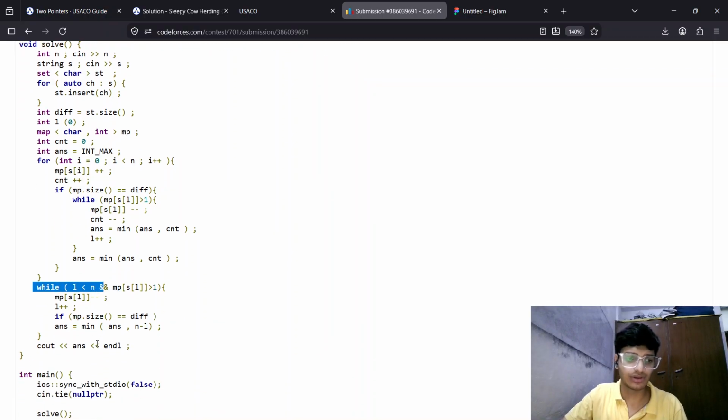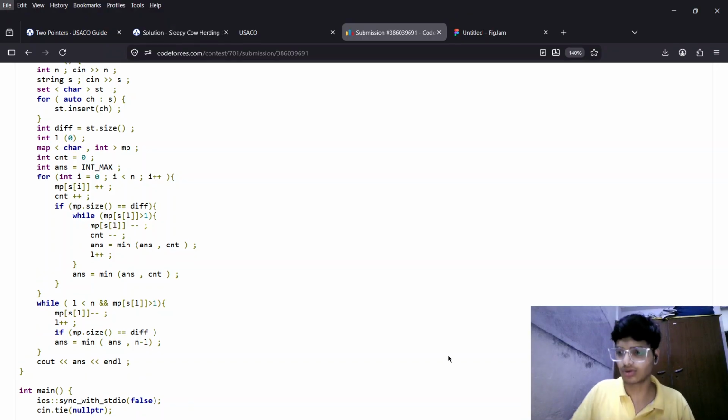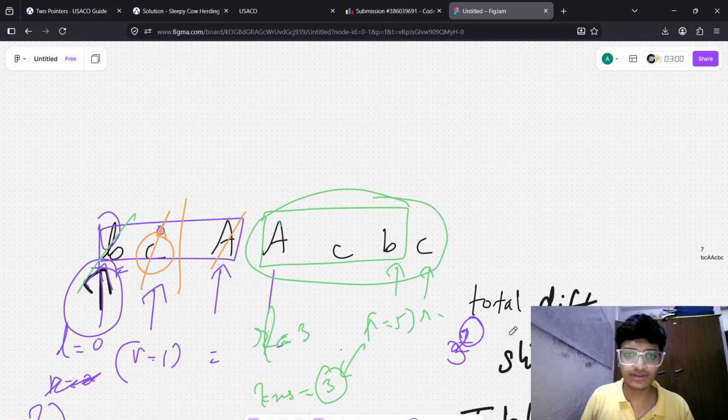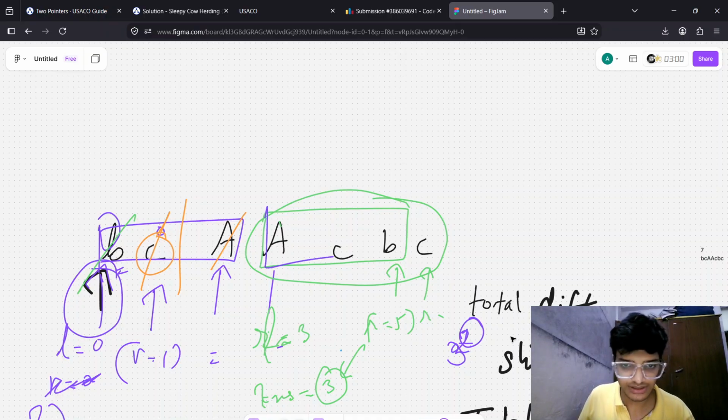Wait a second, I should tell you this one part. Here you can see that we reach this position. What if this is CACB?